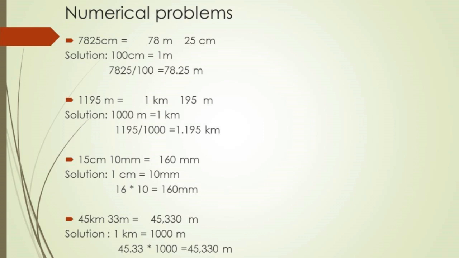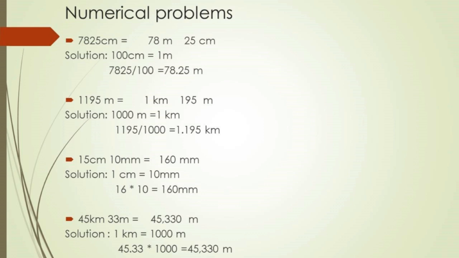Next, 15 centimeter and 10 millimeter is equal to dash millimeter. Here 1 centimeter is equal to 10 millimeter. So 10 millimeter is equal to 1 centimeter. So 15 plus 1 is equal to 16 centimeter. So 16 into 10 is equal to 160 millimeter.